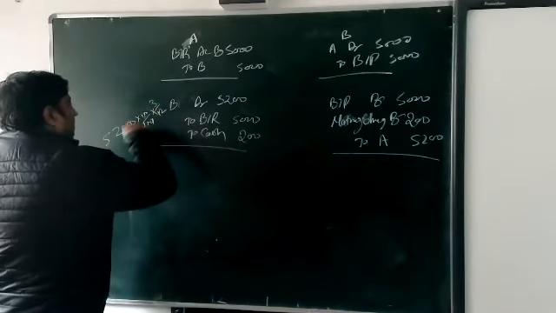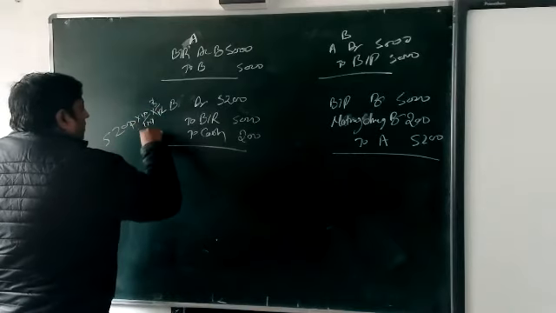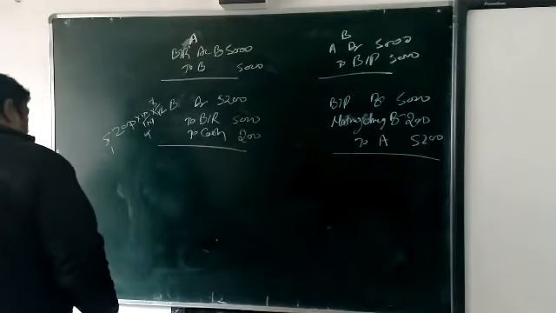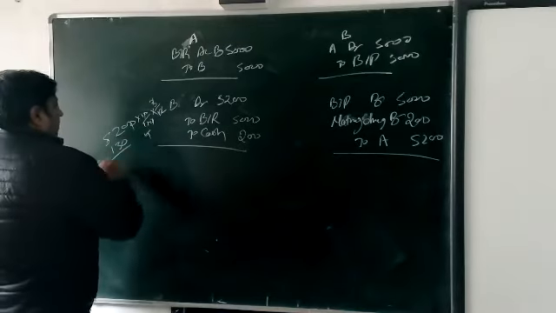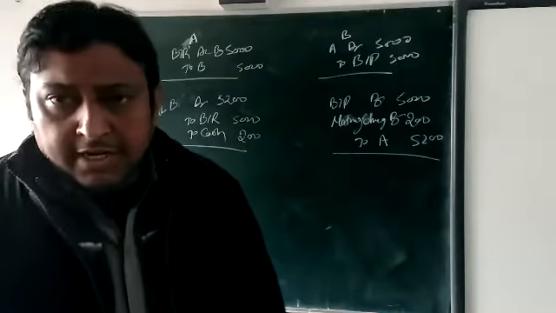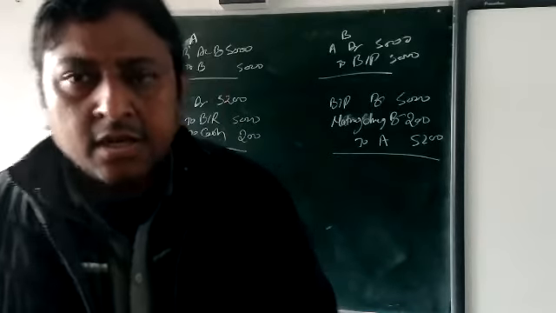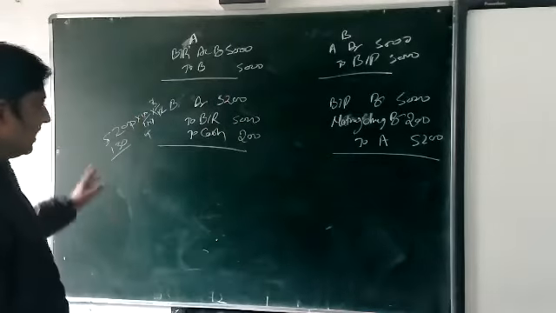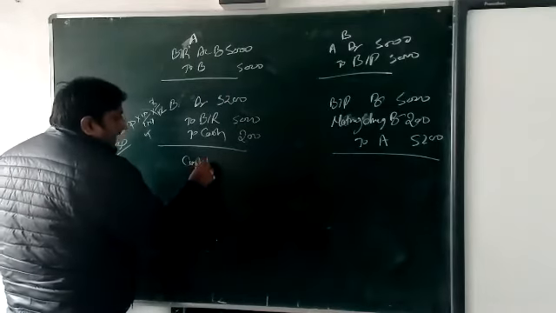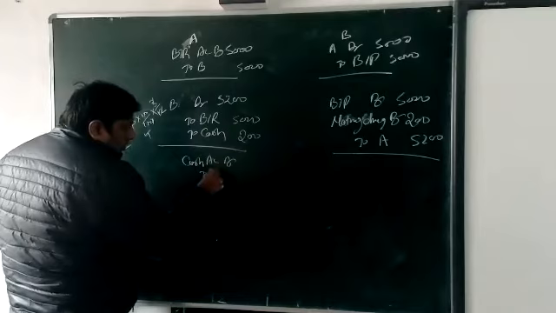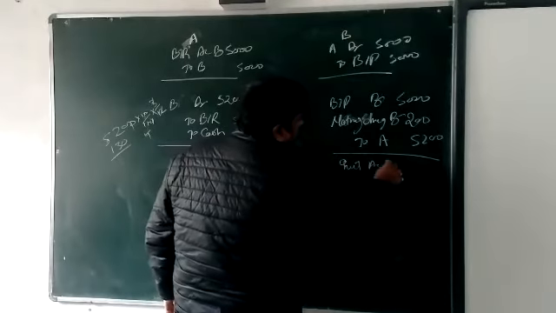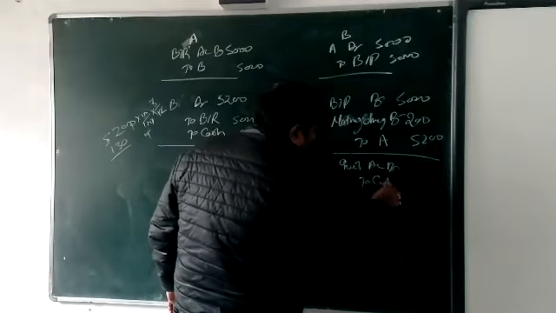The result is 130. Okay, 130 is what? 130 is interest. So if they are paying in cash, cash account debit to interest, and here interest account debit to cash.